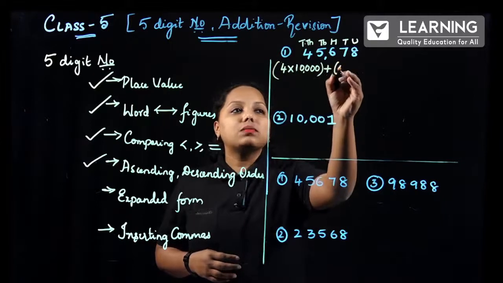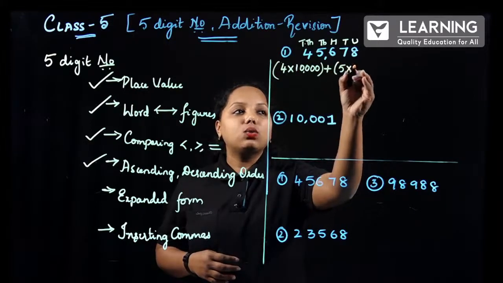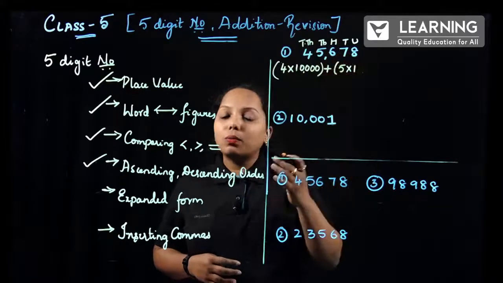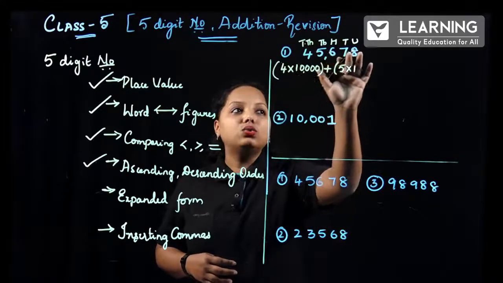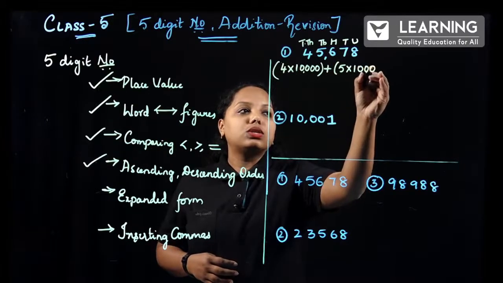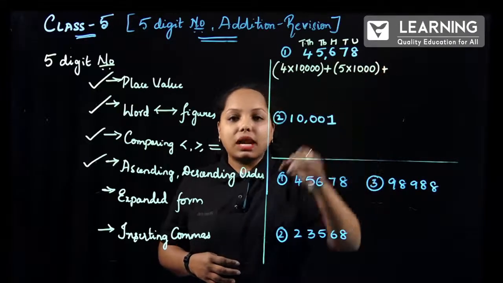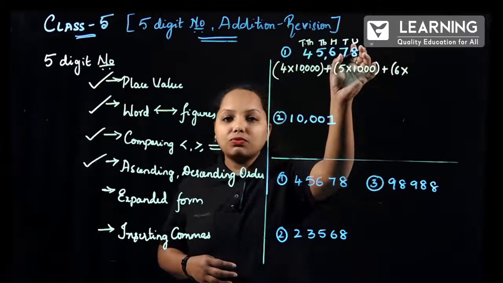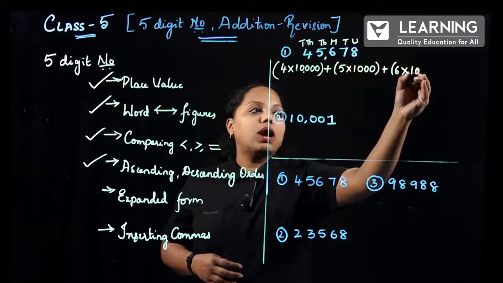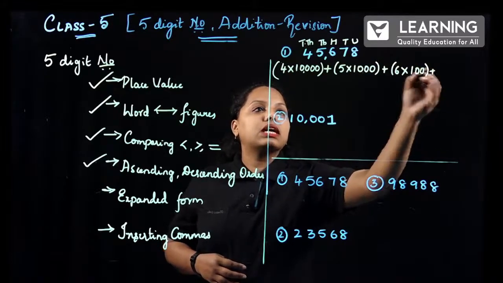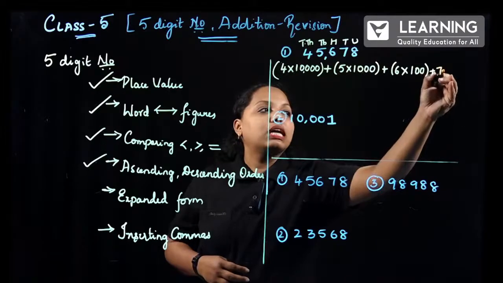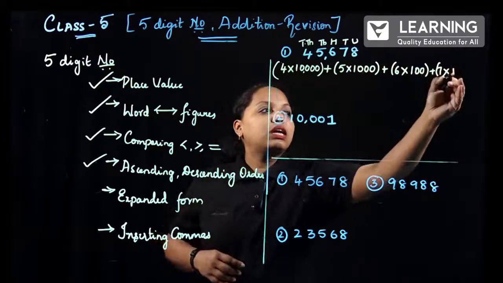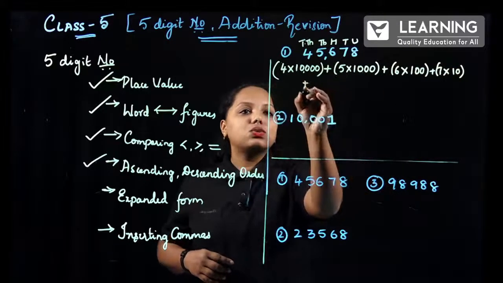Next, what is the next number? It is 5 into 1. How many zeros have to be written? Leave 5. How many digits are left out? 1, 2, 3. Now close, again plus. What is the next number? It is 6 into. What is left out? 1 and 2, plus. Next, 7 into. What is left out? Only one digit. 7 into 10 plus.